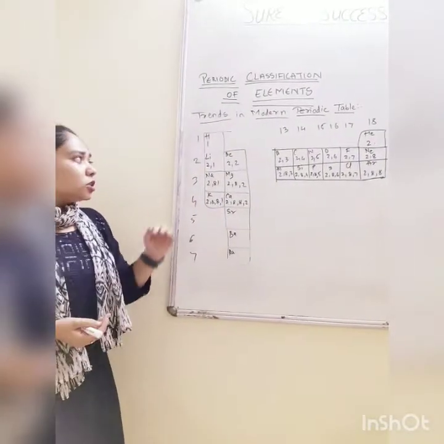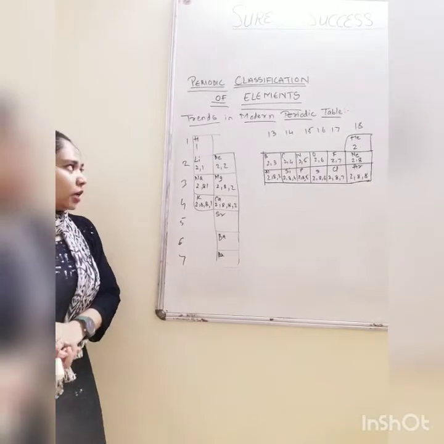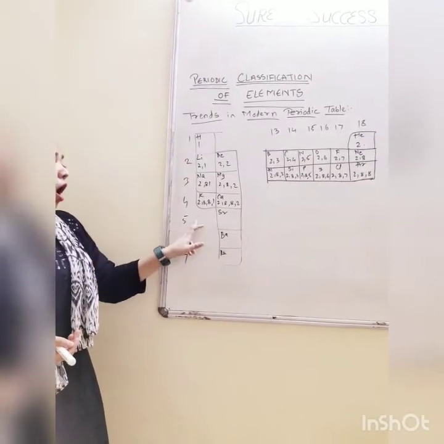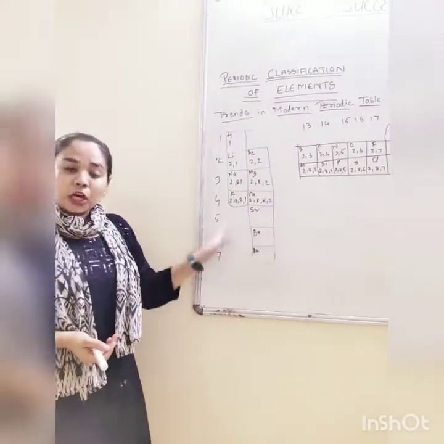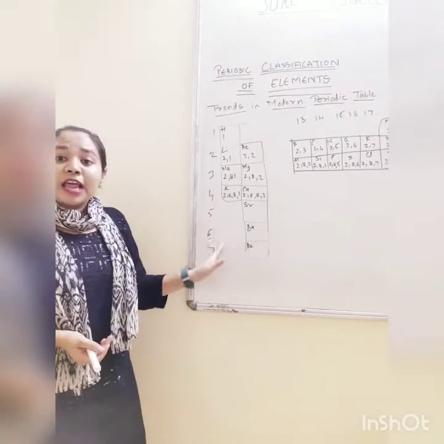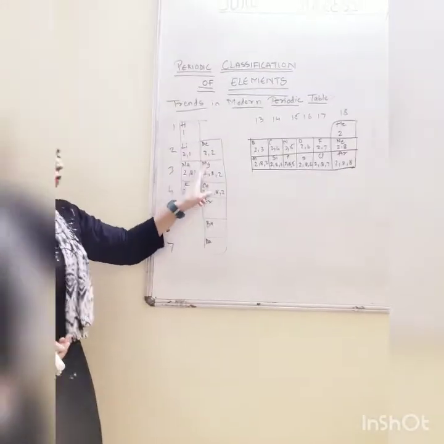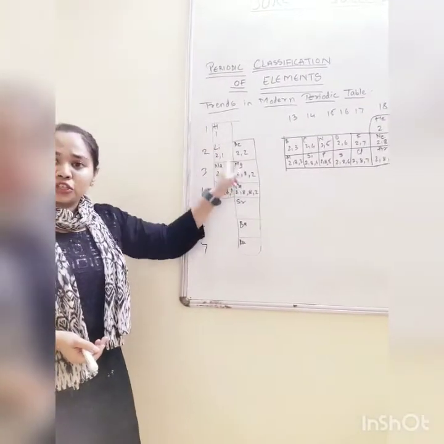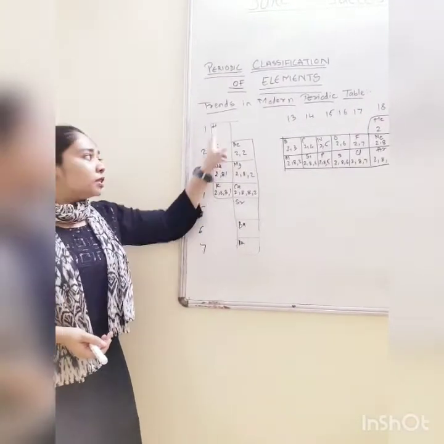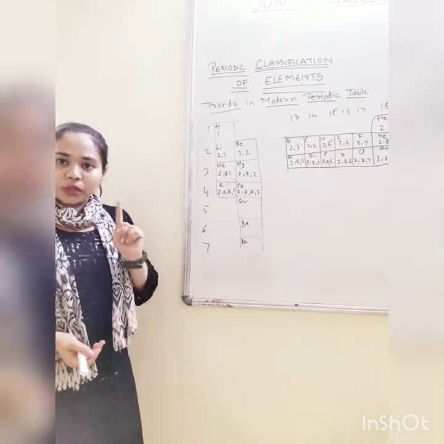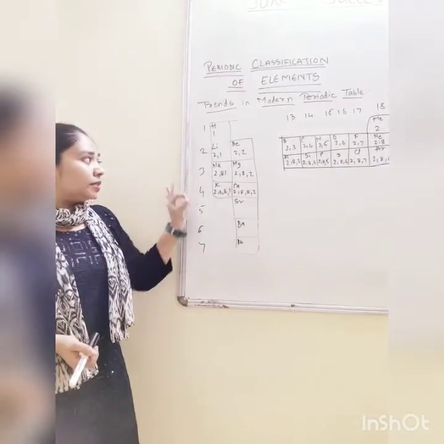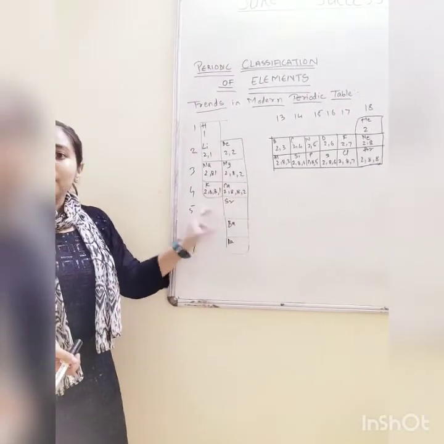Because of that, when you go from top to bottom in the group, everyone will have the same valency: 1, 1, 1, 1. You can see in the last shell of every element there is only one electron, so the valency will be plus 1.